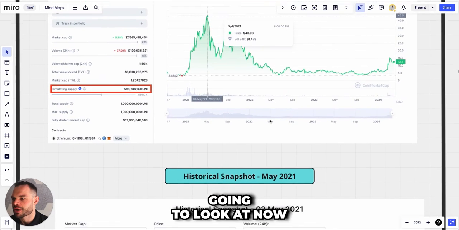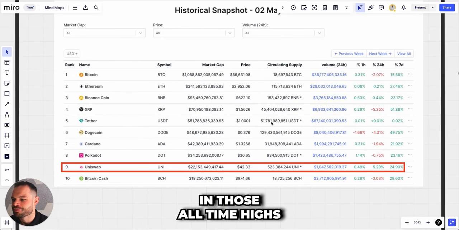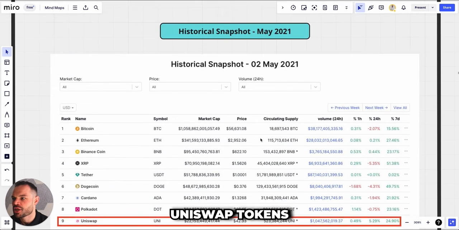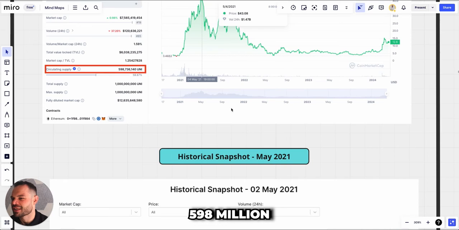But what we're going to look at now is obviously a quick historical snapshot from the beginning of May 2021, when UNI was putting in those all-time highs. And what we can see is that the circulating supply at the previous all-time high was around 523 million UNI tokens. As we can see today, we have about 598 million.